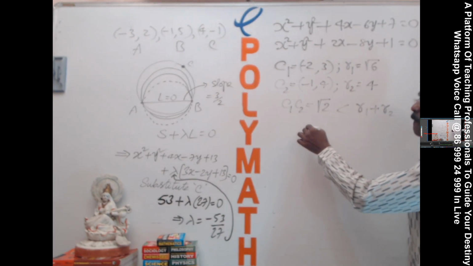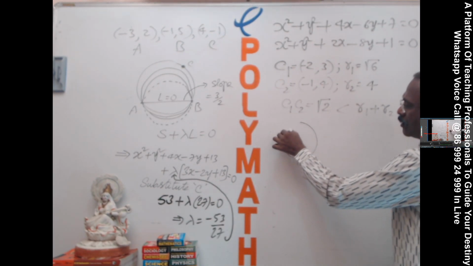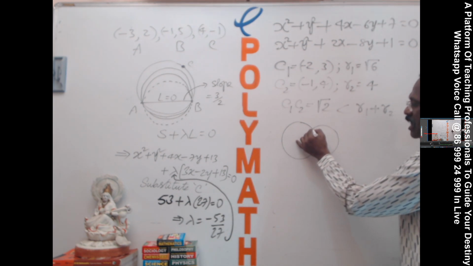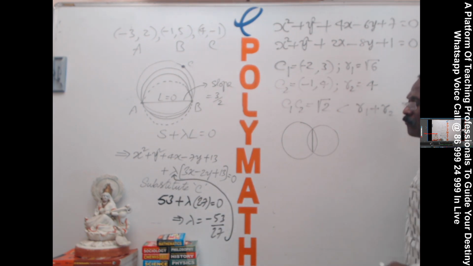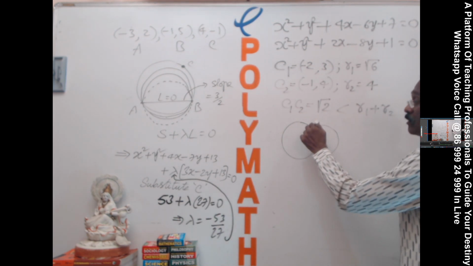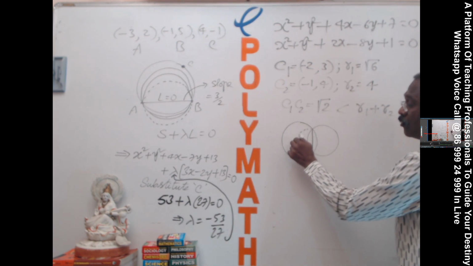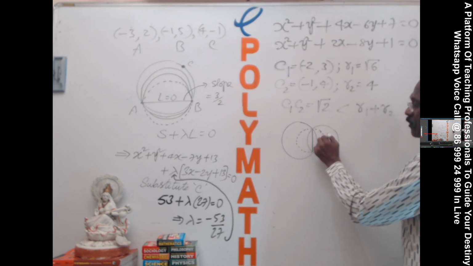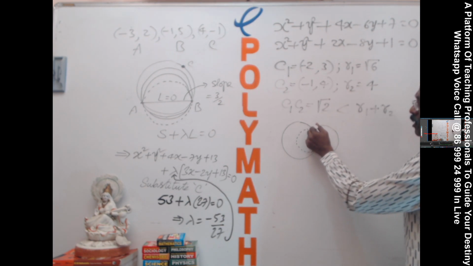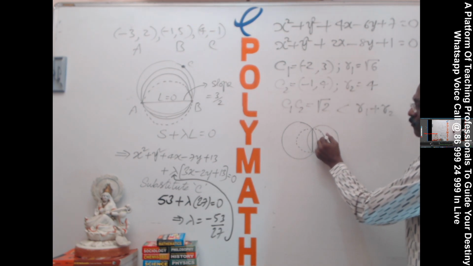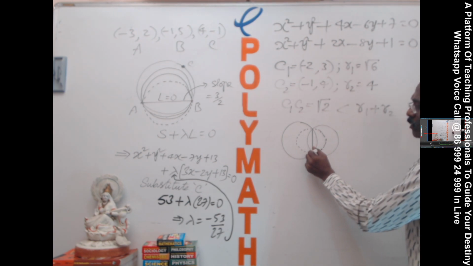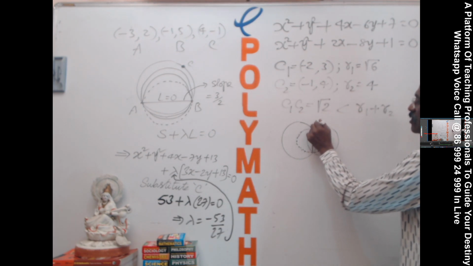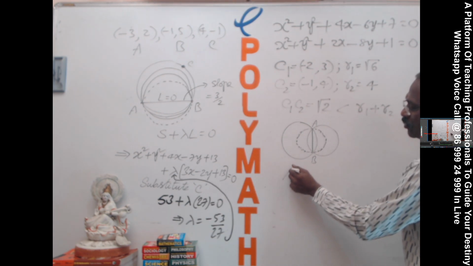Okay, now this is one circle, this is another circle, this is the common chord. Now I need the circle whose diameter is the common chord. I need that circle whose diameter itself is the common chord. This is AB. How to get AB?